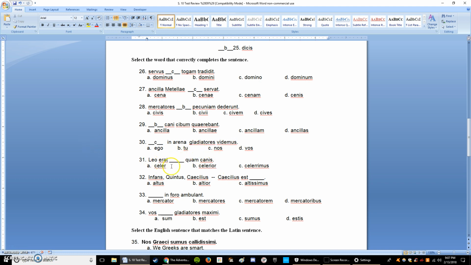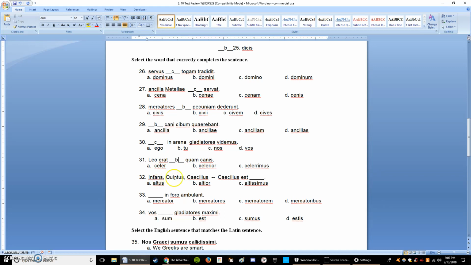Alright? Leo erat blank canis. So we're trying to say the lion was blank than or how the dog. Well, in this case, than will make more sense. And in that case, these all mean quick, quicker, and quickest. Quicker would make the most sense. So we're going to go with celerior.